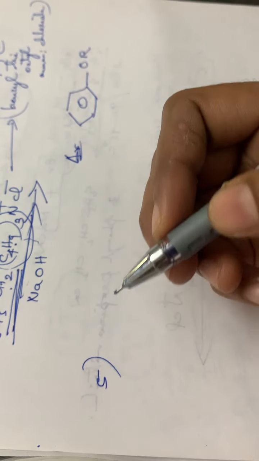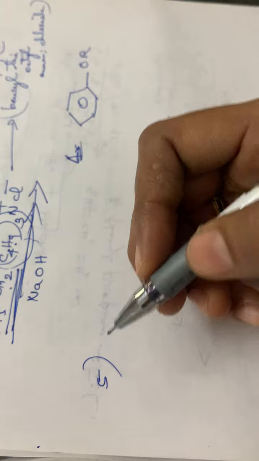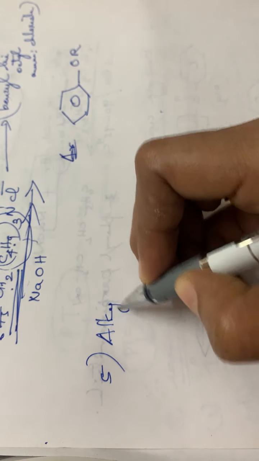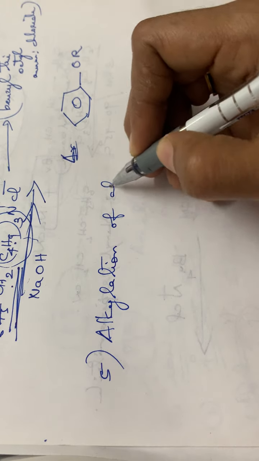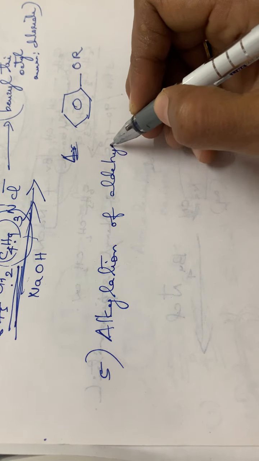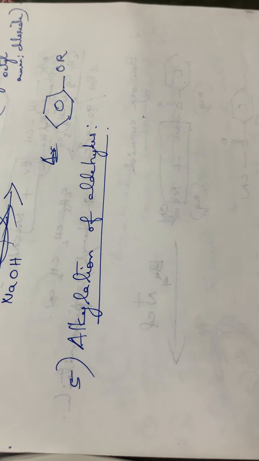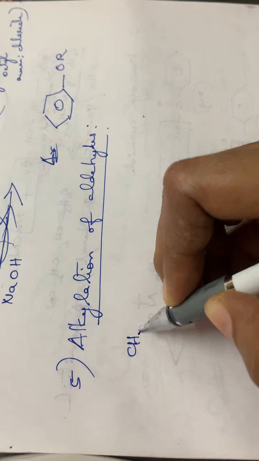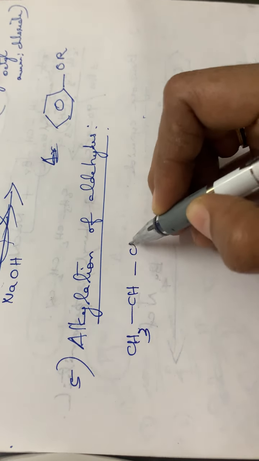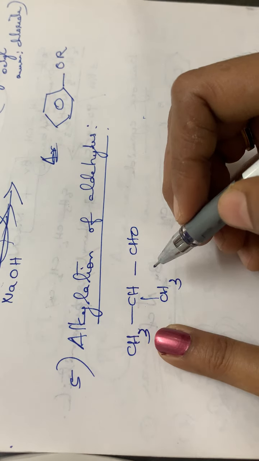Then the fifth reaction, the alkylation of aldehydes. See here, aldehydes having an alpha hydrogen atom are alkylated. For example, (CH3)2CHCHO. See, this compound has an alpha hydrogen atom.